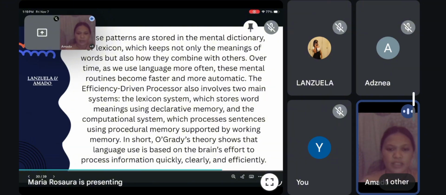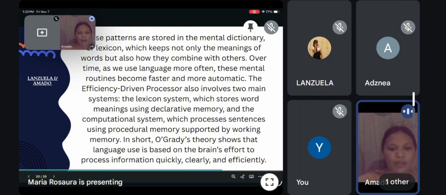O'Grady also says that when we listen or read, our brain only keeps information in memory as long as needed to understand a sentence. For example, in the sentence "The girl with the dark hair laughed loudly," the brain must remember "the girl" until it reaches the word "laughed" to make sense of who is doing the action. This shows that our mind works step by step, combining words and meaning as we go, which helps save time and effort.